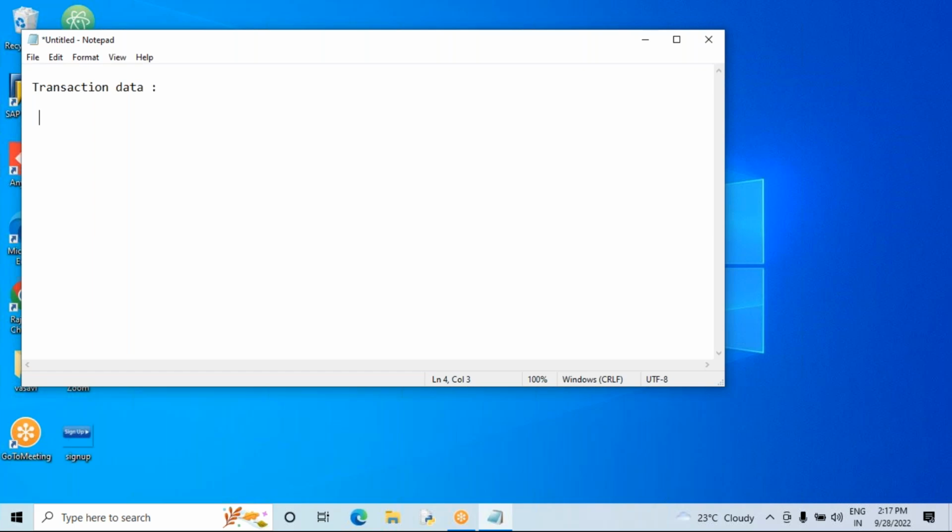In SAP, the transactions are going to be classified into three types of transaction data. One is purchase related transaction data, the second one is inventory related transaction data, and the third one is invoice related transaction data.